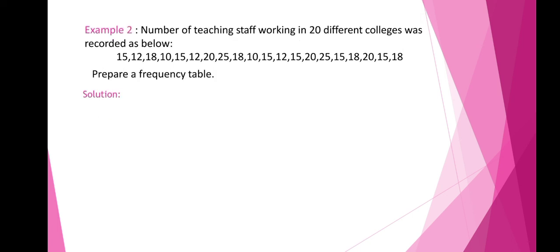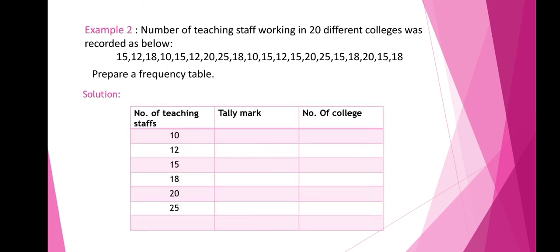Next we'll go to example number 2. The number of teaching staff working in 20 different colleges was recorded as below. Our data are given here and the question is to prepare a frequency table. So first prepare the frequency table.